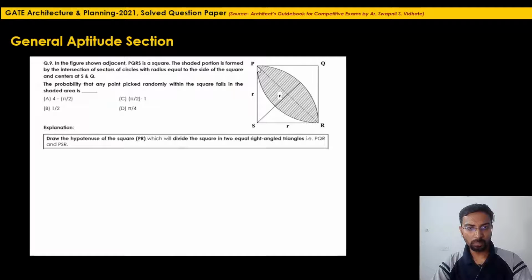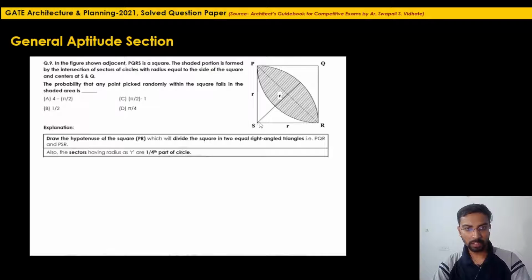We will draw the hypotenuse PR, which will divide the square into 2 equal right angle triangles. There will be triangles PSR and PQR, right? We have drawn the hypotenuse, and this square has been divided into two equal right angle triangles.